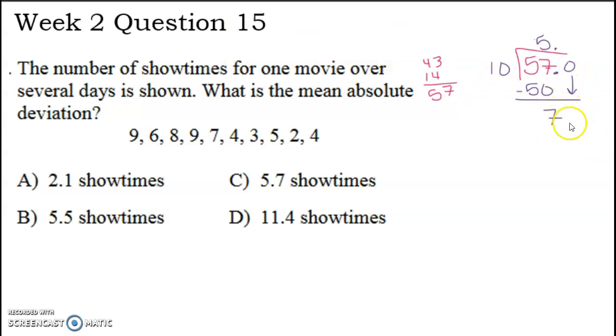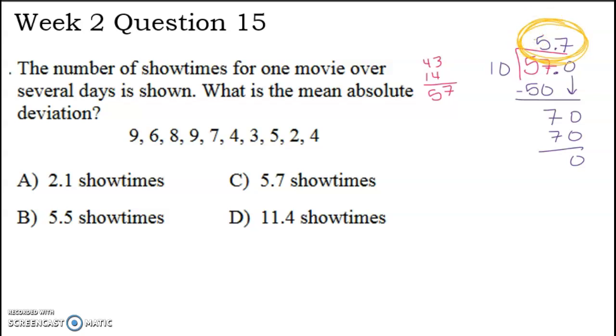10 goes into 70 7 times with nothing left over. All right, so 5.7, this guy is my mean. So we need to figure out how far away all of these numbers are from 5.7 on a number line, and then find the mean of those. It's insane. Okay. Whew, we can do this.